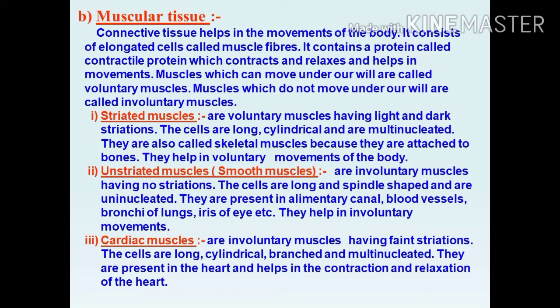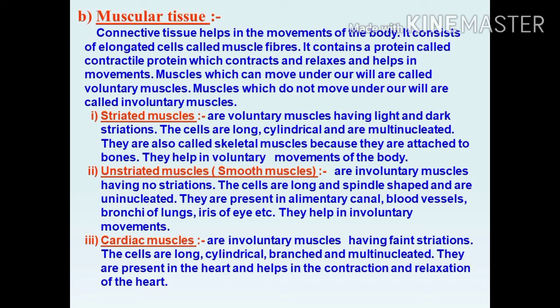Just to ask, can you give an example for voluntary muscles and involuntary muscles? Voluntary muscles, for example, are the muscles found in the leg and hand, because the movement of the hand and the movement of the leg take place by our conscious mind.